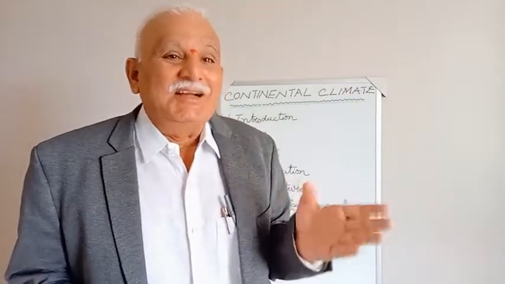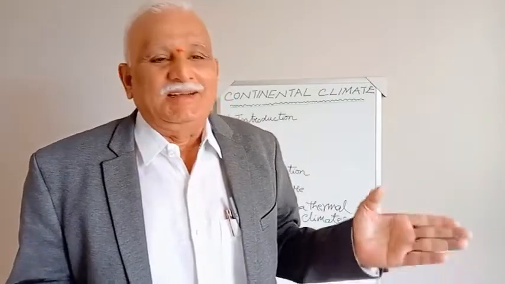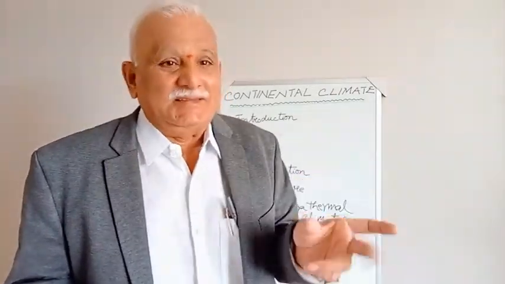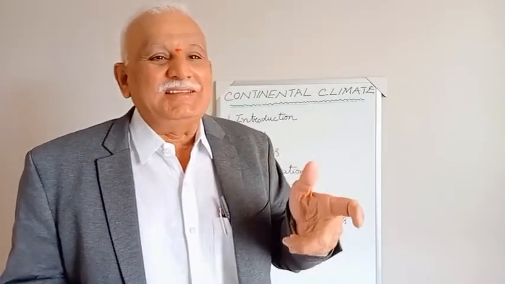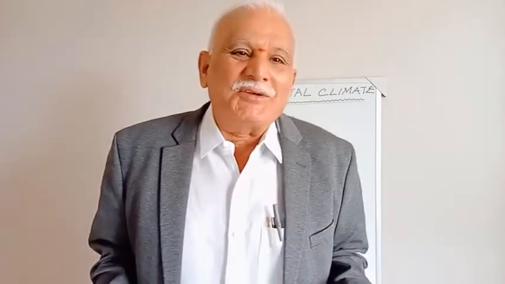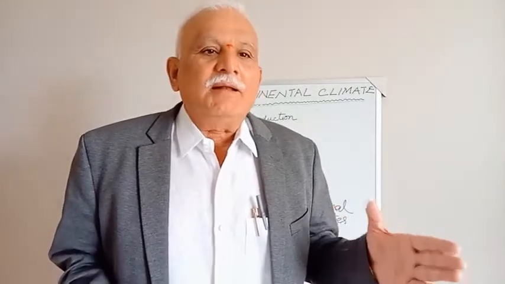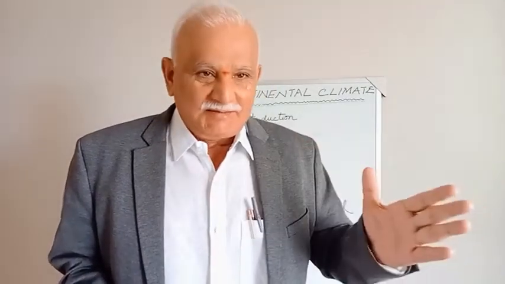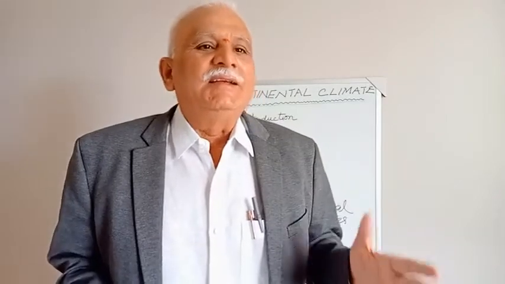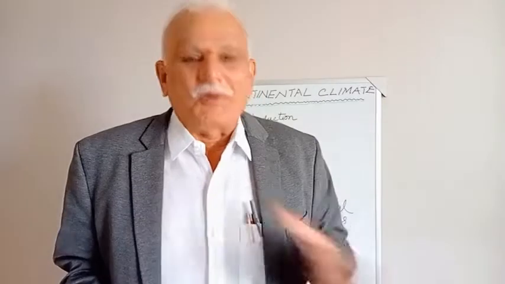Now, the third thing is the temperature variations. With reference to maritime climates, there is little variation among the seasons. Here, there are pronounced variations in the temperature among the seasons. So, exactly opposite of the maritime climate is the continental climate. To say in one line, continental climates have severe summers, cold winters, and temperature variations among the seasons in a year are pronounced.